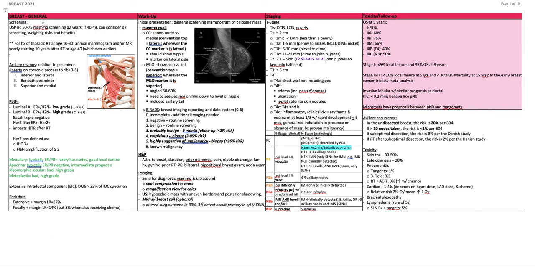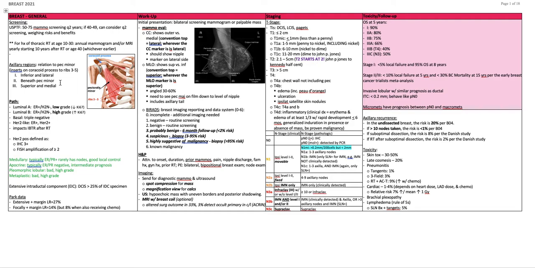General breast cancer screening. The U.S. Preventative Task Force recommends screening with mammogram biennially, meaning every 2 years, starting at age 50 up to age 75. If you're age 40 to 49, you can consider every 2 year screening, weighing the risks and benefits of doing so. For patients with a history of thoracic radiation at age 10 to 30, you get an annual mammogram and/or an MRI yearly starting 10 years after the completion of the radiation or at age 40, whichever is earlier.